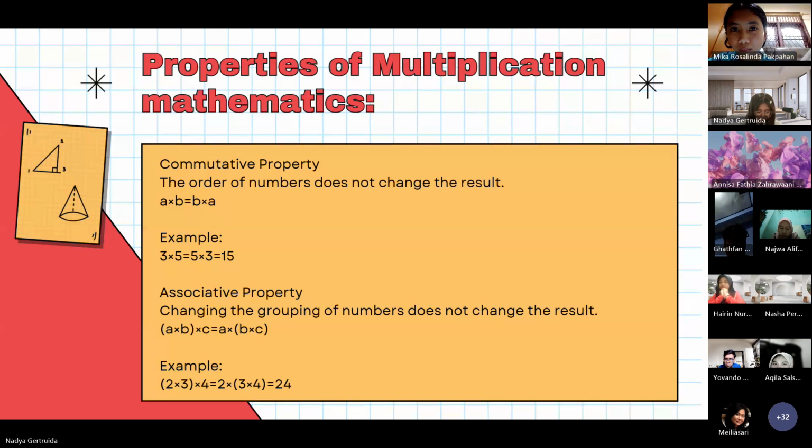Example, 2 multiplied by 3, the product multiplied by 4. The product equals 2 multiplied by the product of 3 multiplied by 4, the product 24.